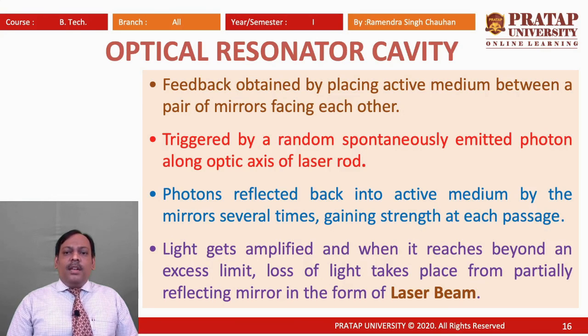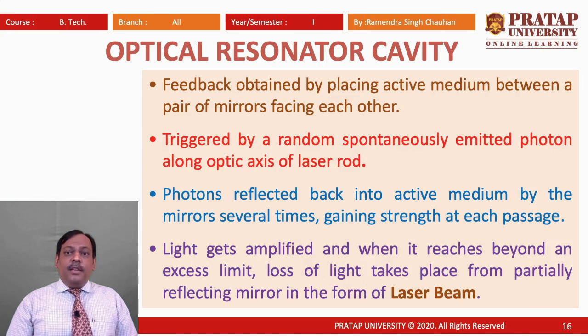After a time the number of photons increases beyond a limit, and we know the volume of the cavity is fixed. So the number of photons rapidly increases but the volume remains fixed, which means the radiation density ultimately increases and becomes very large.